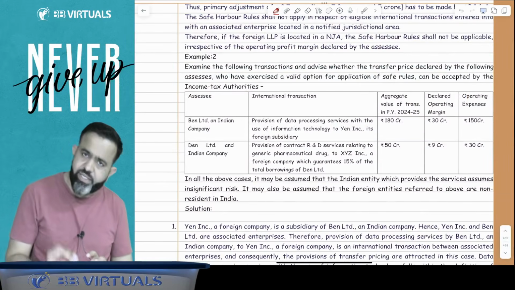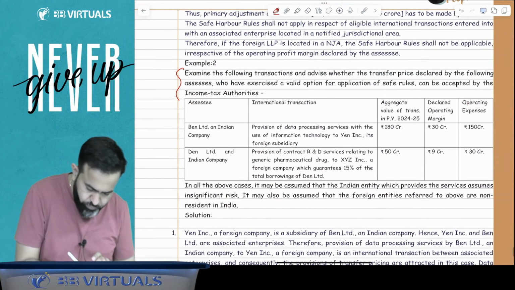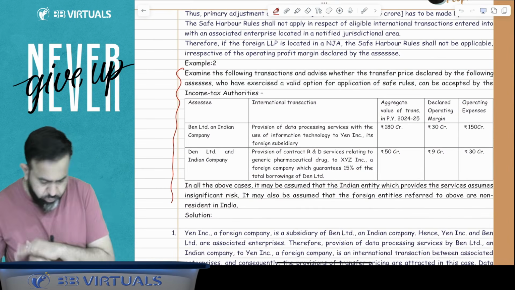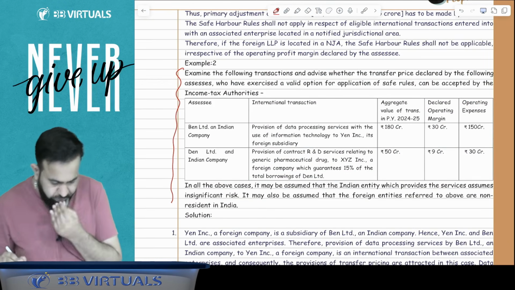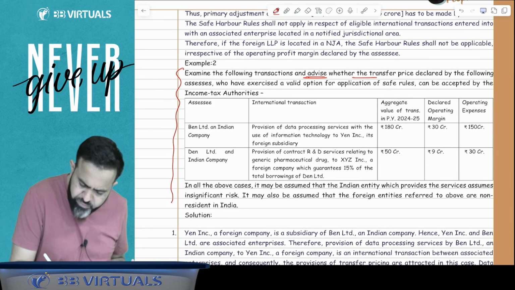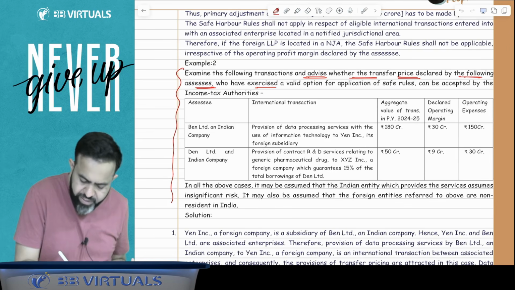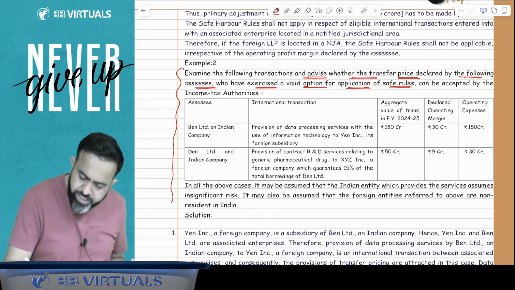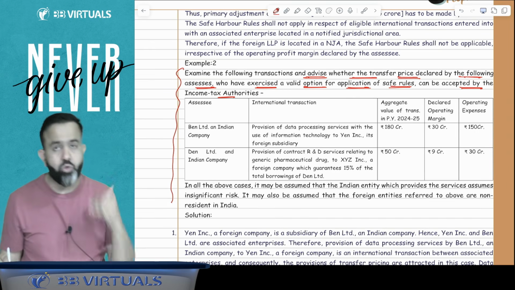Now, after that, just check question number 2. Question number 2 is a very simple question. Try to understand what it says. Examine the following transaction and advise whether the transfer pricing declared by the following assessee, who has exercised the valid option of application of safe harbor rules, can be accepted by the income tax authority or not.